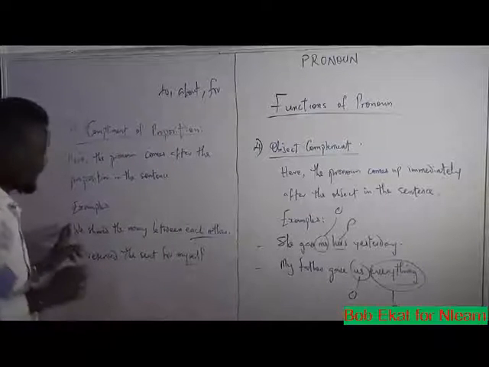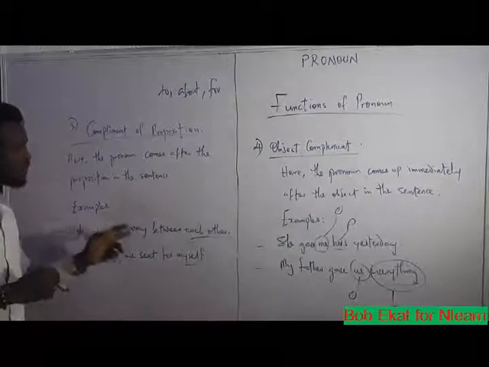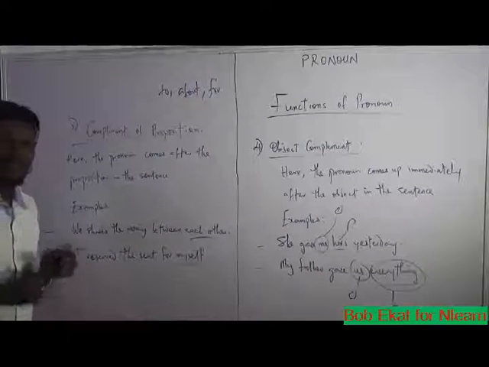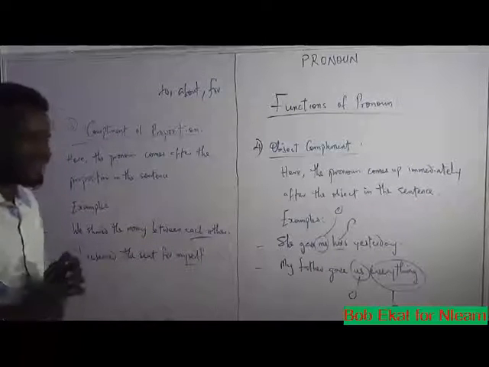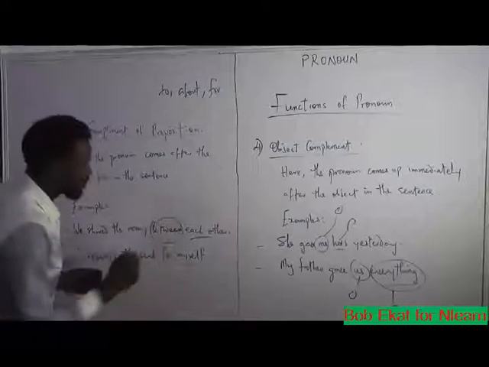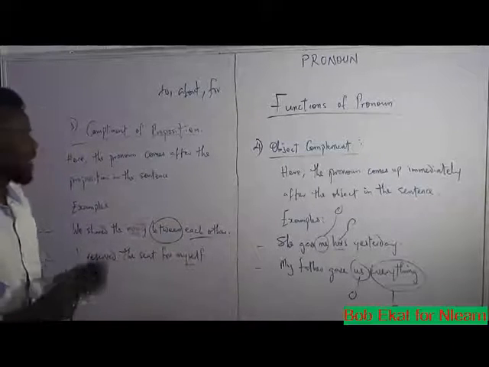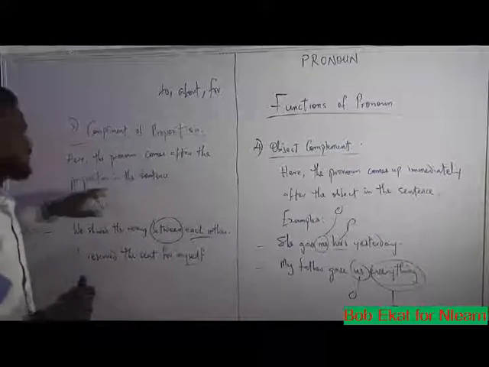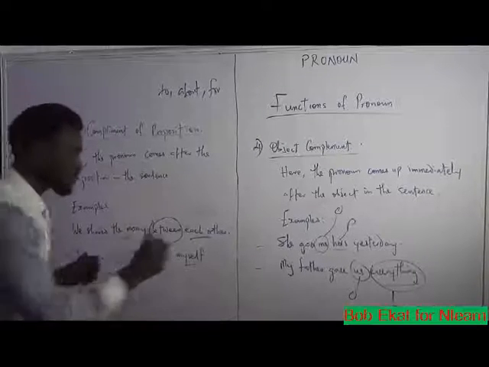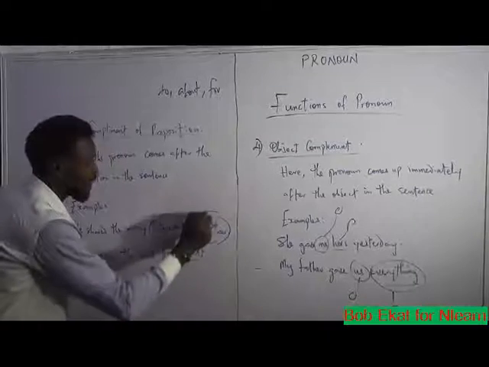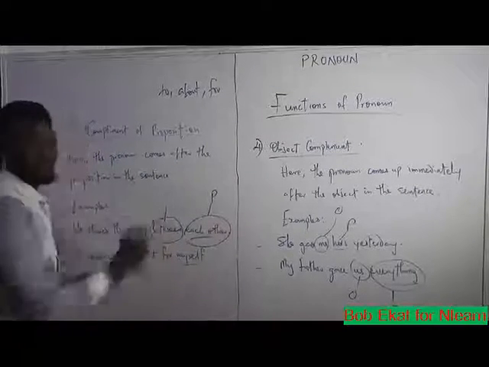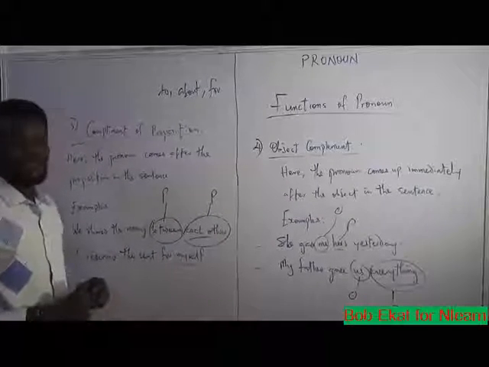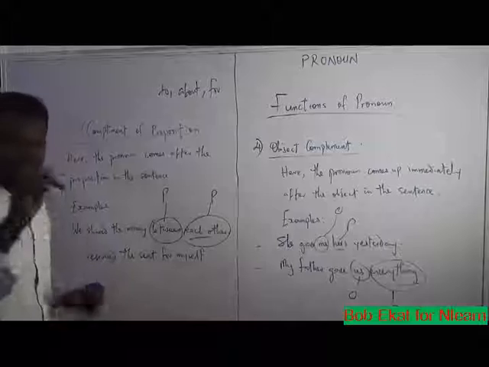The example we have here says, we shared the money between each other. What is the proposition here? Between is the proposition. And as the rule goes, the pronoun comes after the proposition in the sentence. So this here becomes our pronoun, while between is the proposition. Between is proposition, each other is the pronoun.